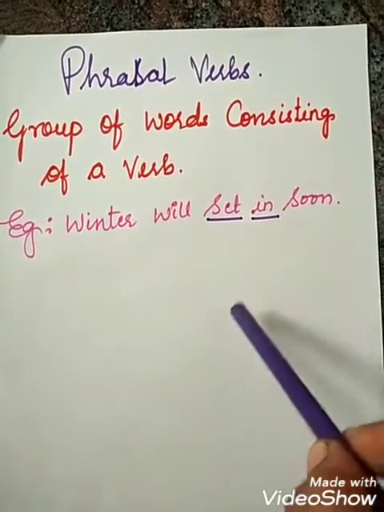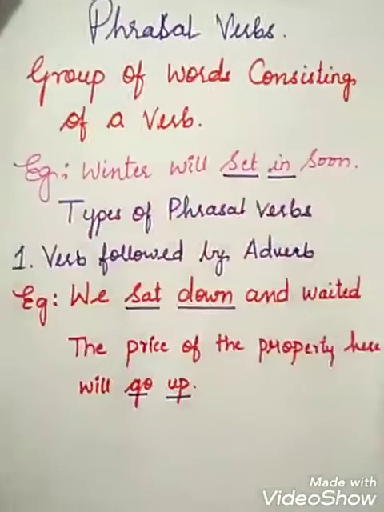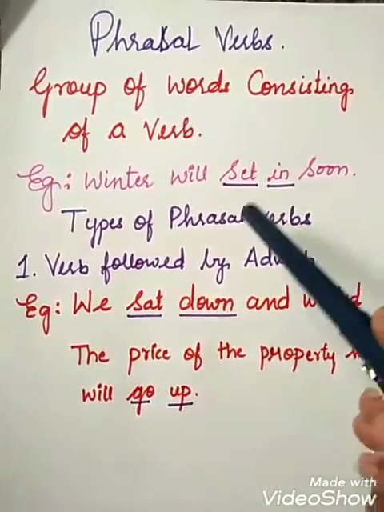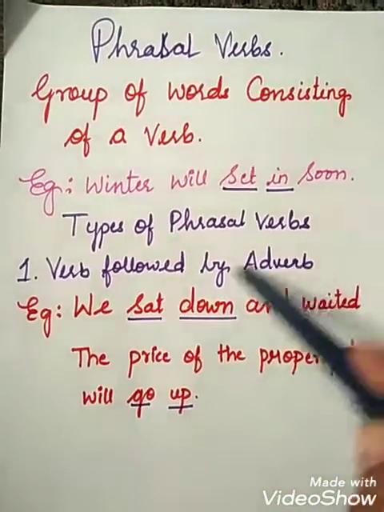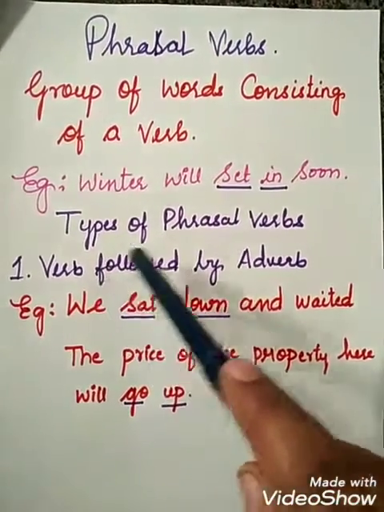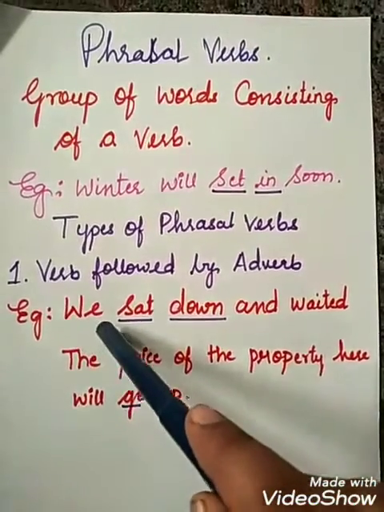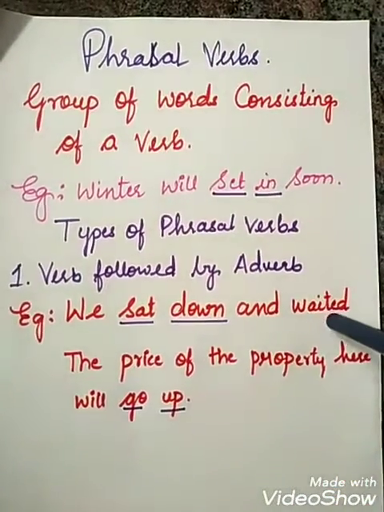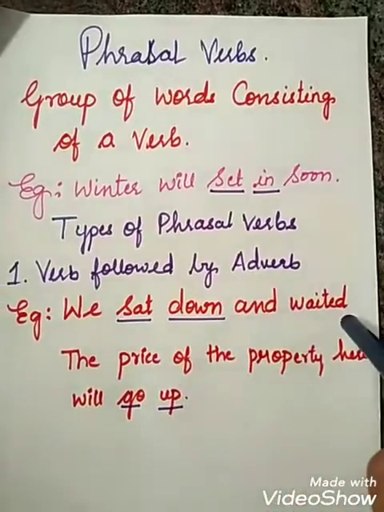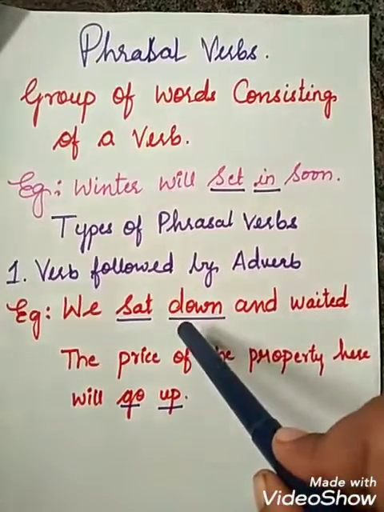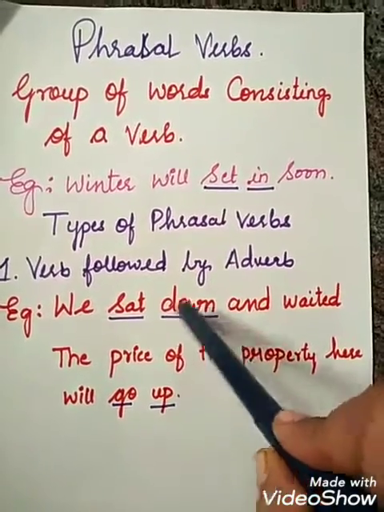Now we'll go on to the types of phrasal verbs. The first one is verb followed by adverb. Examples: we sat down and waited. Sat is a verb here and down is an adverb.